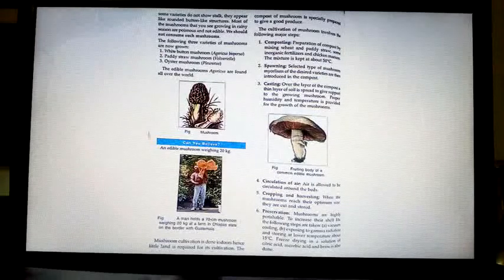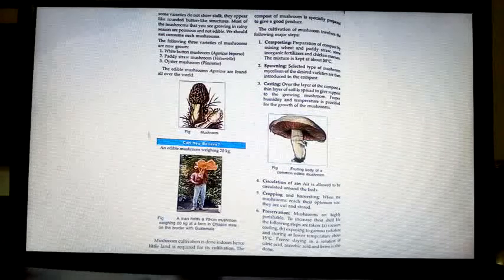You have already learned some of the mushrooms. Whatever we come across in the wild, we should not eat. Got it? Whatever mushrooms, it is very dangerous because they contain toxic substances. All mushrooms are not edible, children. Mushroom cultivation is done indoors also. Hence, little land is required for the cultivation. Got it? And the compost of mushroom is specially prepared to give good produce.